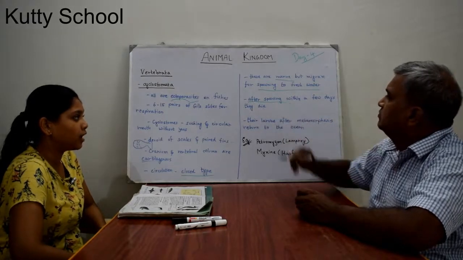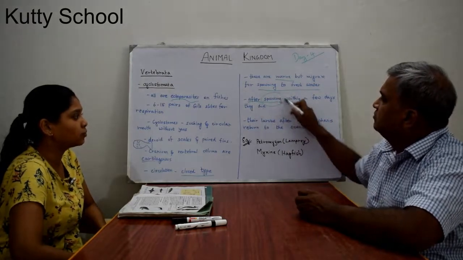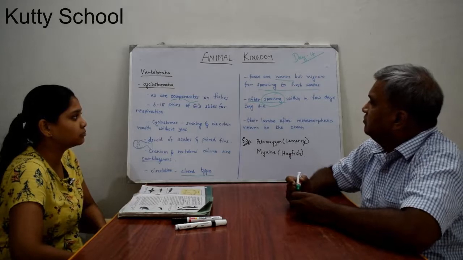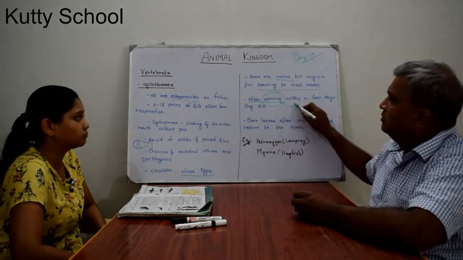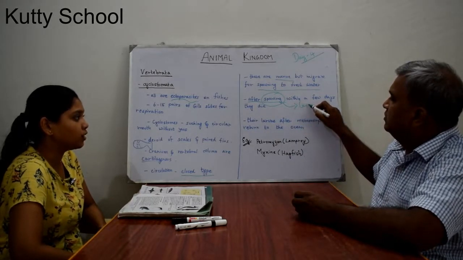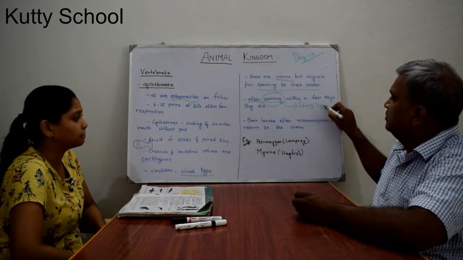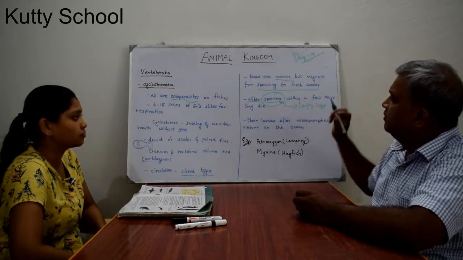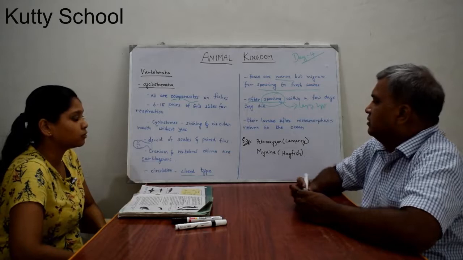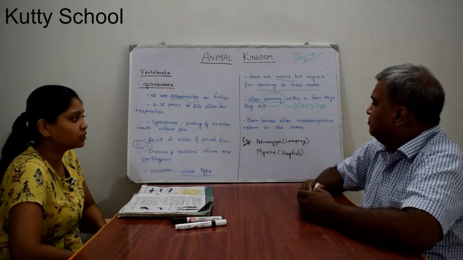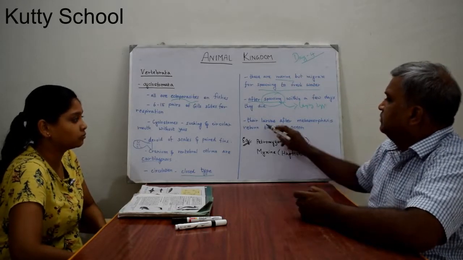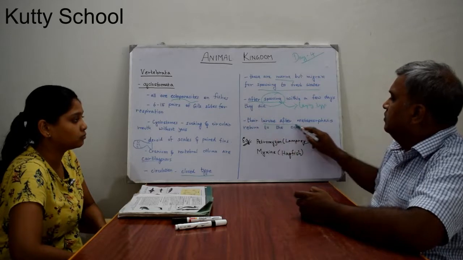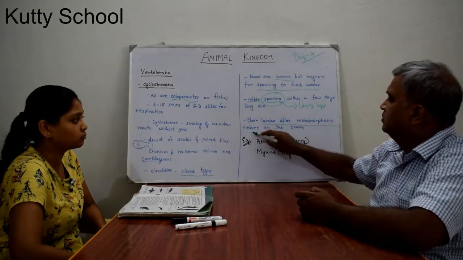Their larvae, after metamorphosis, return to the ocean.